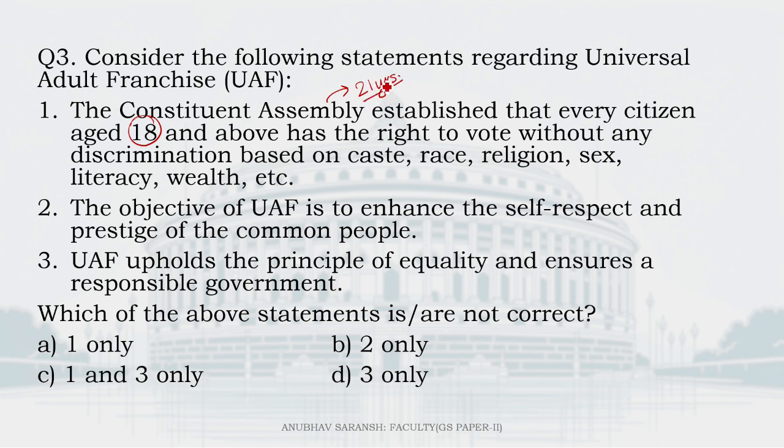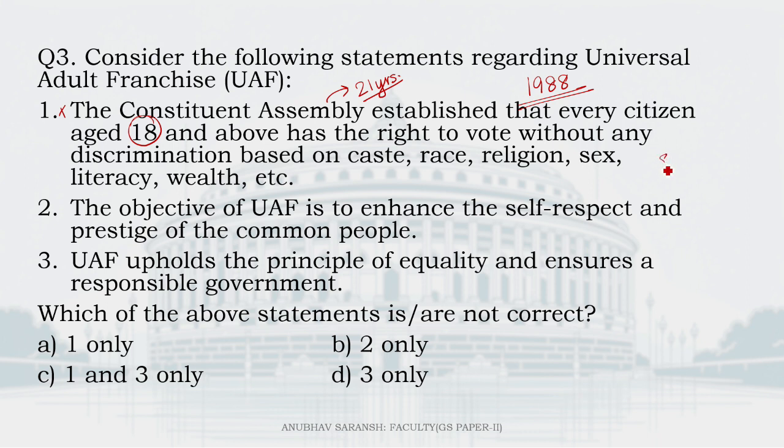We made it 18 through the 61st Amendment Act of the year 1988. So 1 is wrong. Number 2, the objective of UAF is to enhance the self-respect and prestige of the common people. See, the introduction of UAF by the constitution makers was a very bold experiment, so to say, and also highly remarkable in view of the very vast size of the country.